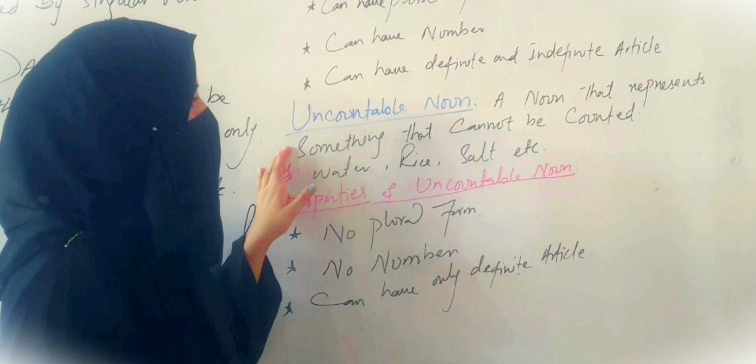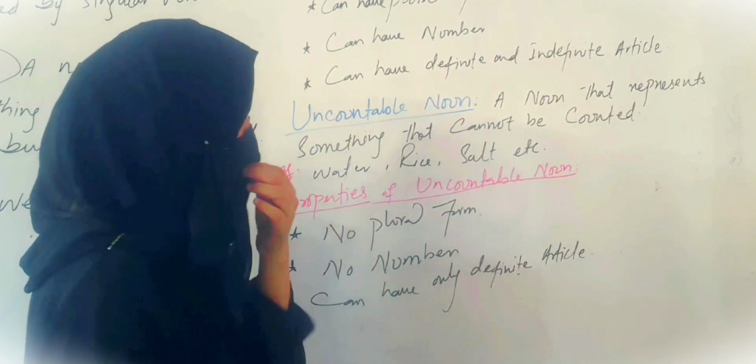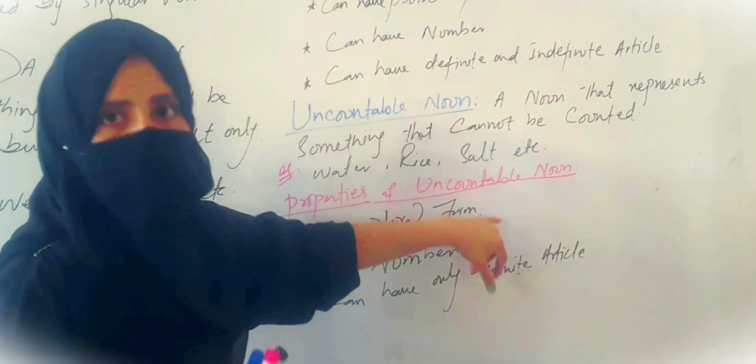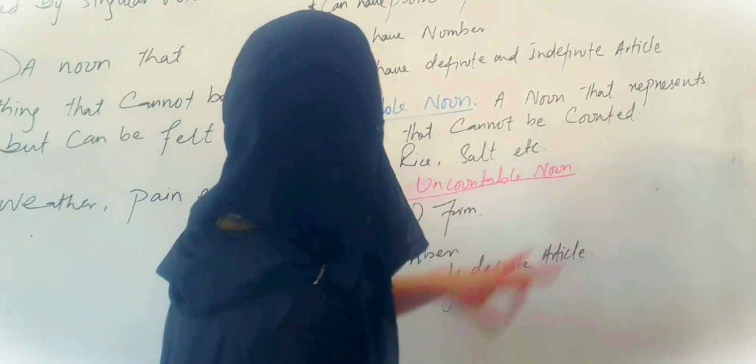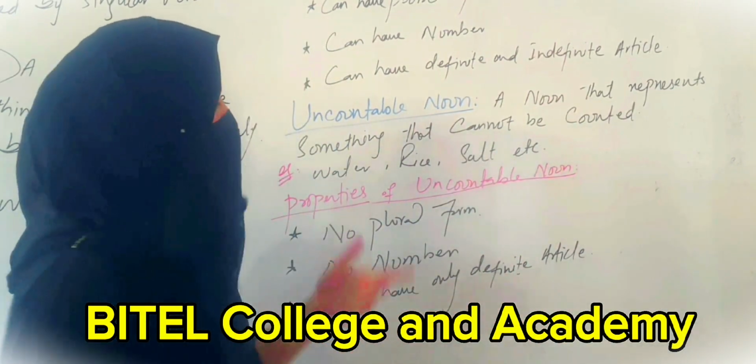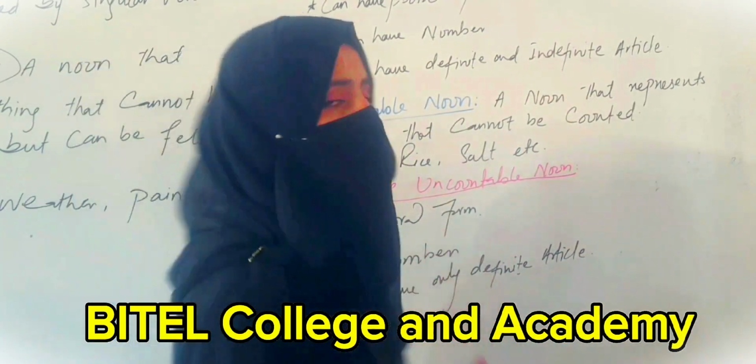Now, uncountable noun. What is uncountable noun and why do we use it? It is the opposite of countable noun. If here we can count, here we cannot count. For example, a noun that represents something that cannot be counted. For example, water, rice, salt, etc.